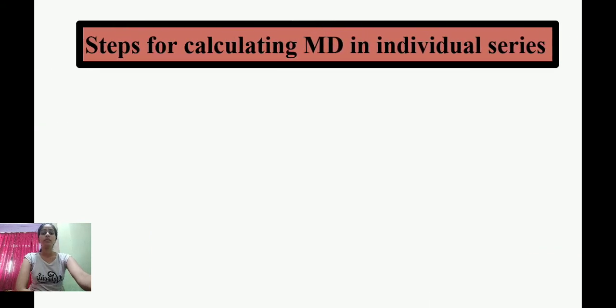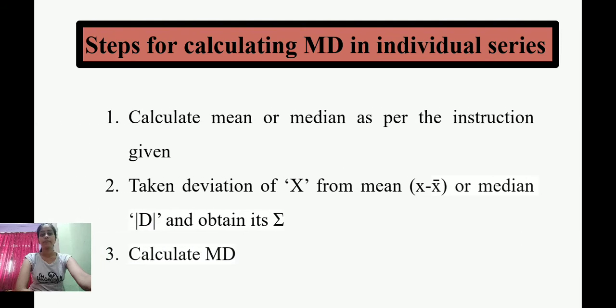Steps for calculating the mean deviation in individual series. Calculate the mean or median as per the instruction given. Take the deviation of x from x minus x bar, or median, d, and obtain its summation. Calculate the mean deviation.